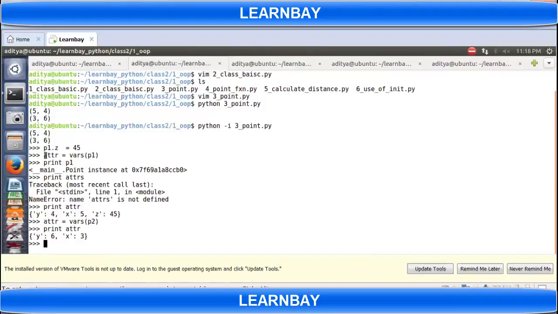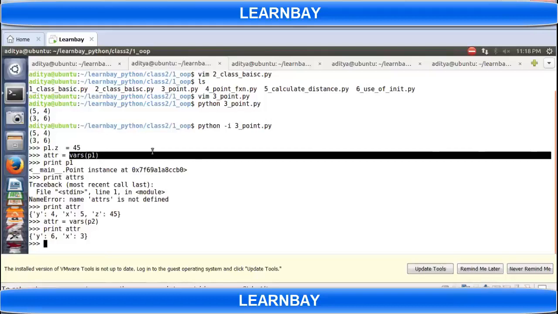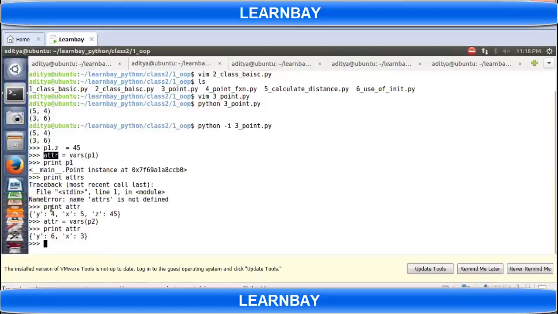The function is vars. If you write vars(P1), it returns a dictionary of the variables with their values. So now, what is attr? attr is a dictionary which has y equal to 4, x equal to 5, z equal to 45. attr is a variable, and depending upon what you assign to it, the type will change. I haven't written that attr is going to be a dictionary; I am simply storing a dictionary in this attr.